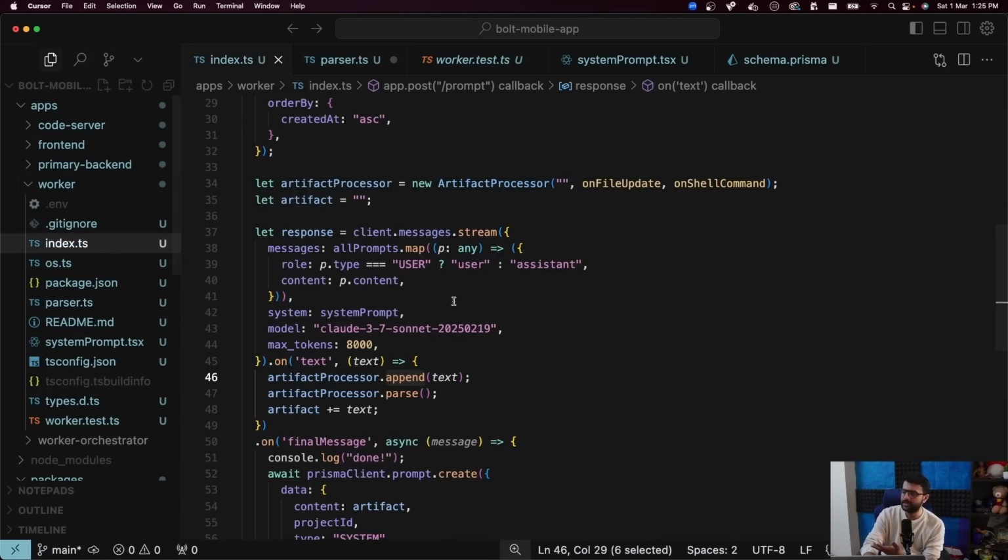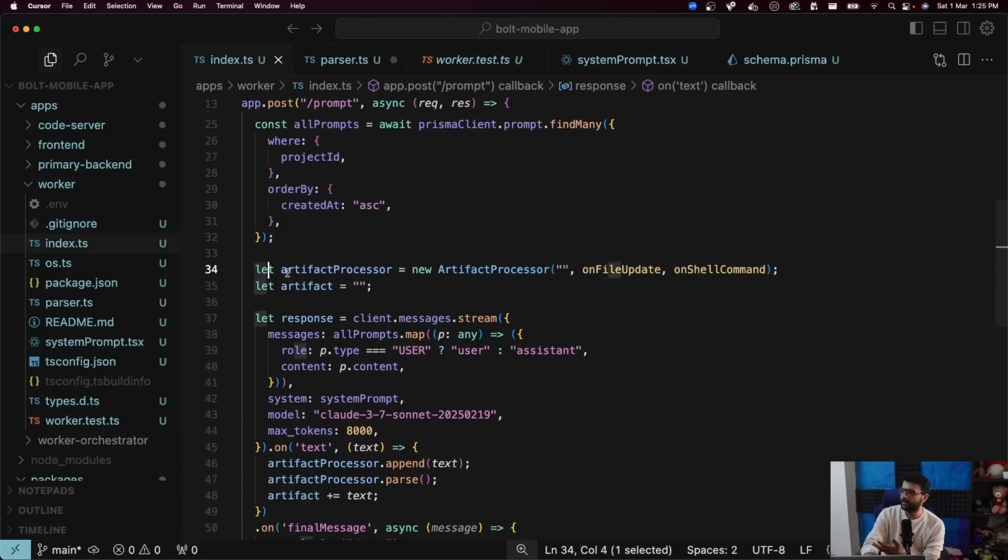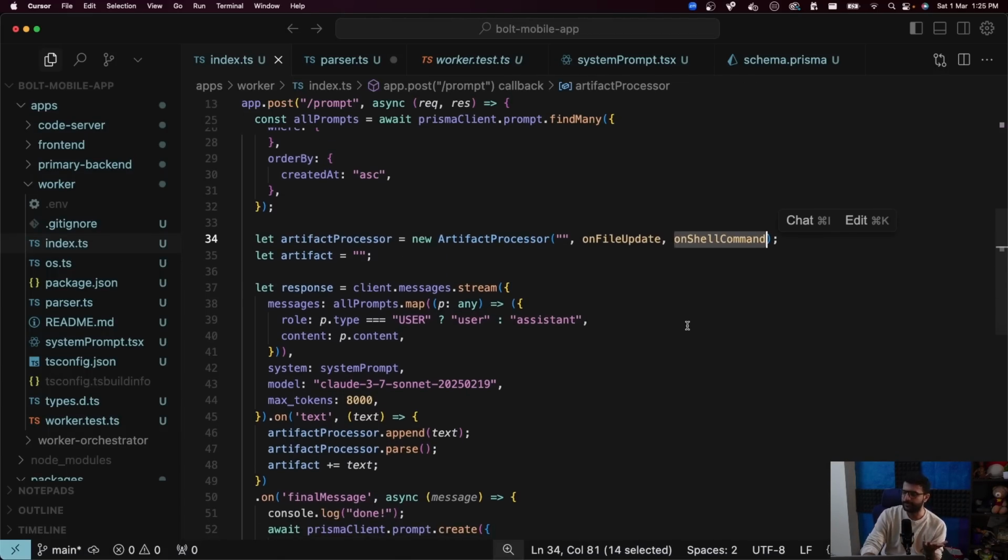How have we used it? We have initialized an artifact processor here. We have given it 2 callbacks: on file update and on shell command. These exist in a separate file. I'll show you these very soon.